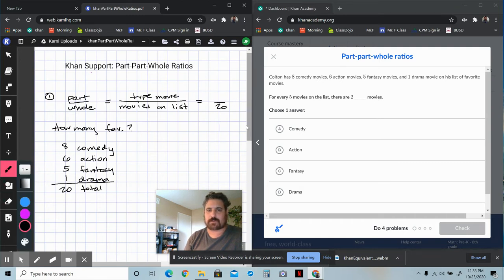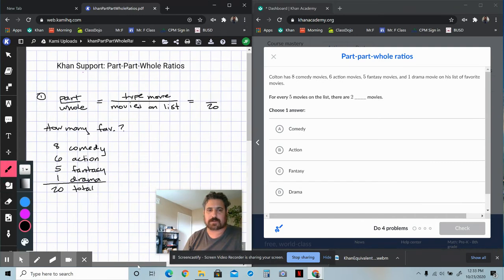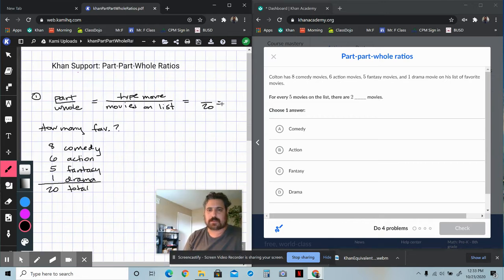Let's just write it out all in one line and make it easier for you guys to see. So if we have the new total of 5, we know the new part is 2 here, right? What would be the equivalent ratio out of 20? Well, 5 times 4 is 20, right? So 2 times 4 would be the amount out of 20. And 2 times 4 is 8. So we're looking for which one is 8. And we can see that is very clearly going to be what?